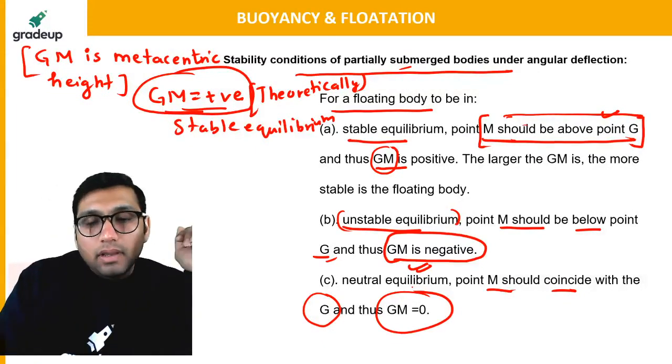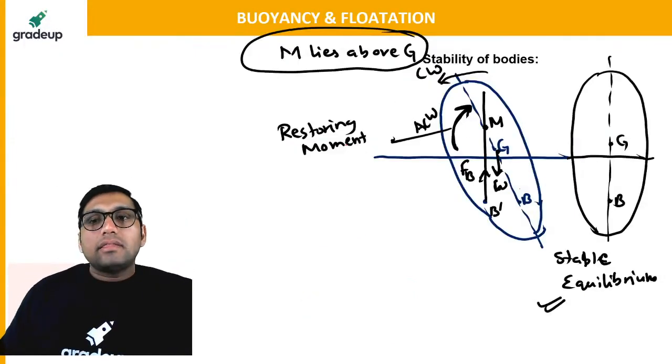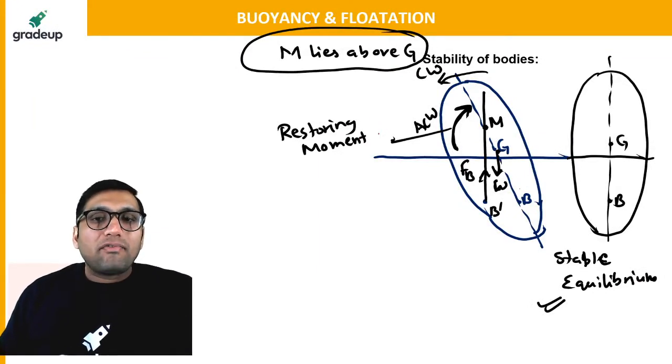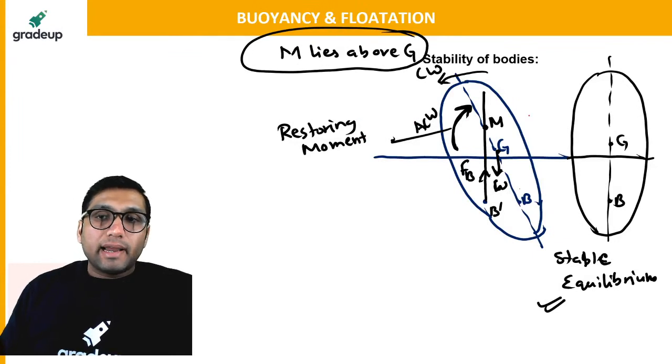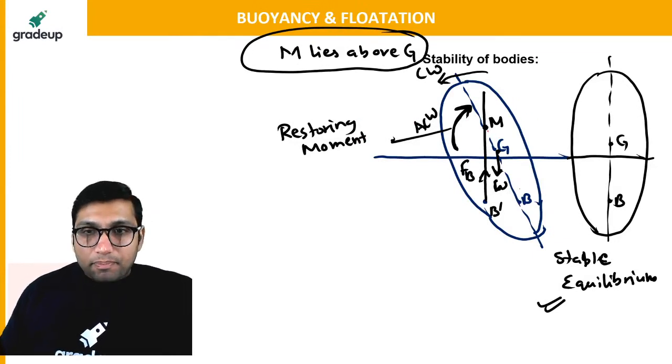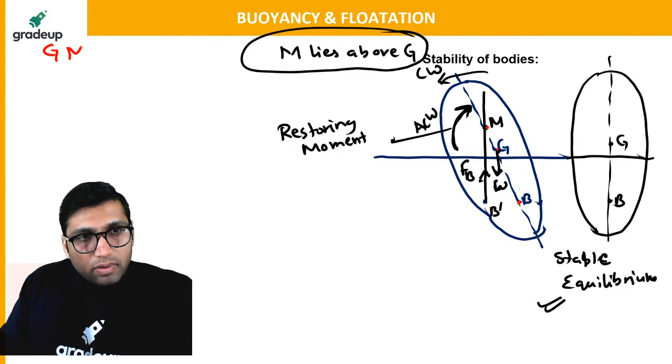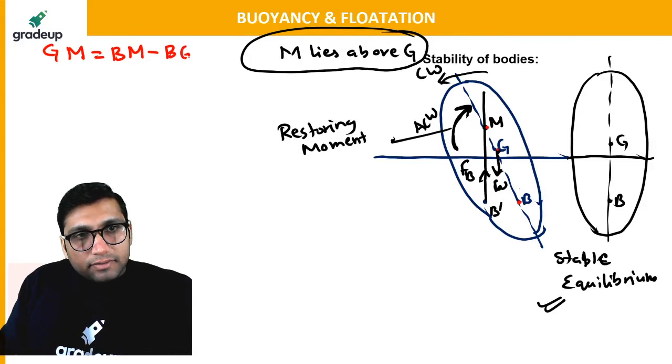Now you must be thinking, sir, what is this GM, the metacentric height? How can you find GM? It is very simple. Let us say this is point M, this is G, and this is the metacentric height. GM will be equal to BM minus BG.